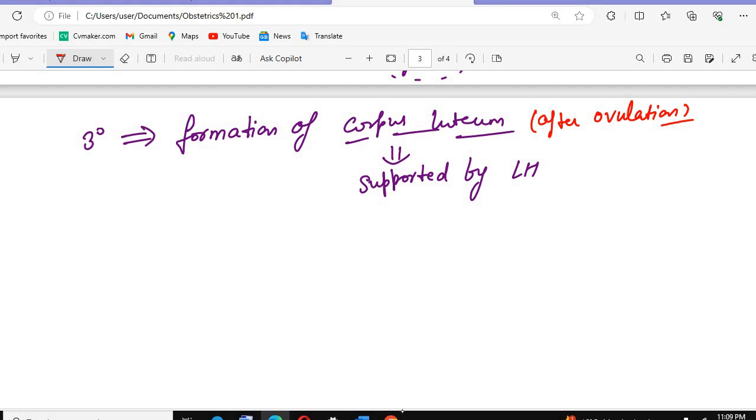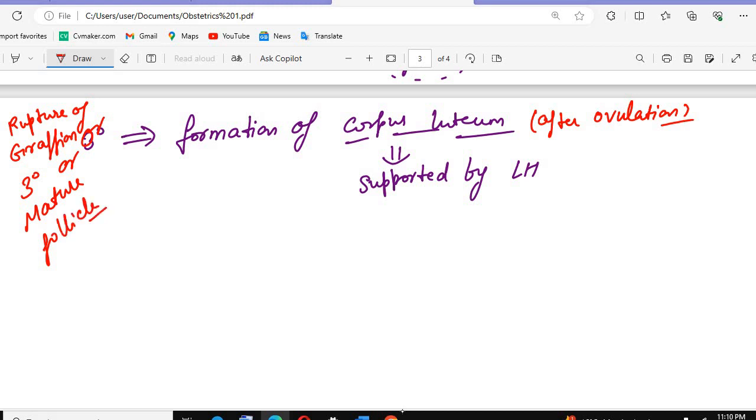How will it be formed? It forms by the rupture of the tertiary follicles, which we also call the Graafian follicles, the mature follicles. Or I can write it here, the rupture of Graafian or tertiary or mature follicles. So when there is the rupture, there is the formation of the corpus luteum, and this will be supported by the luteinizing hormone.